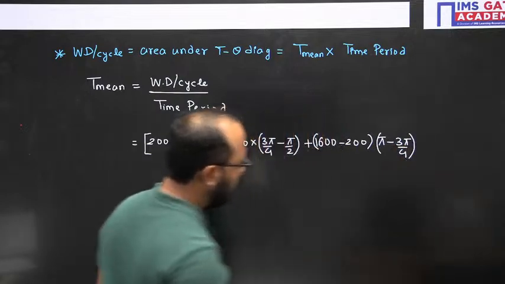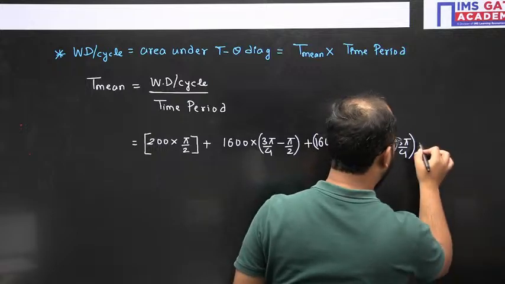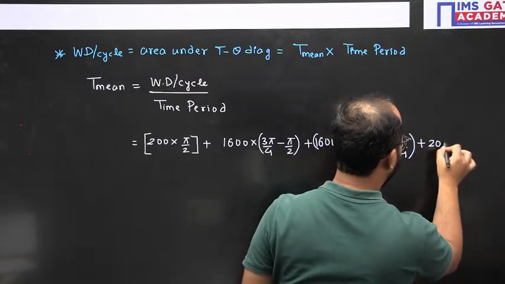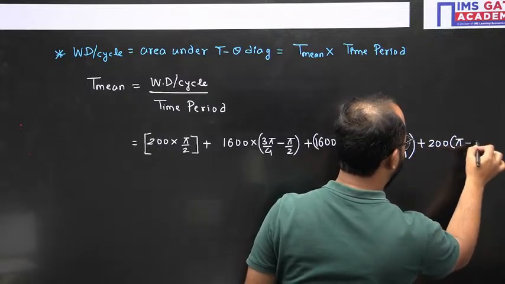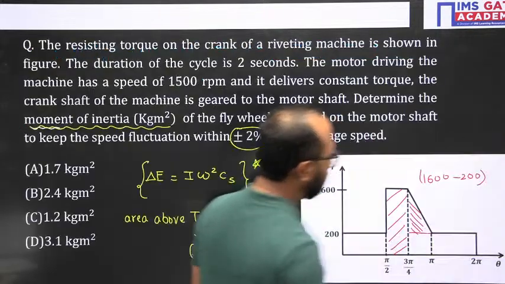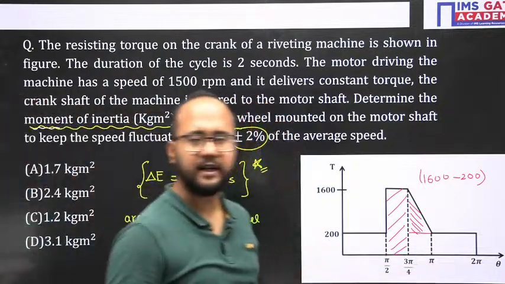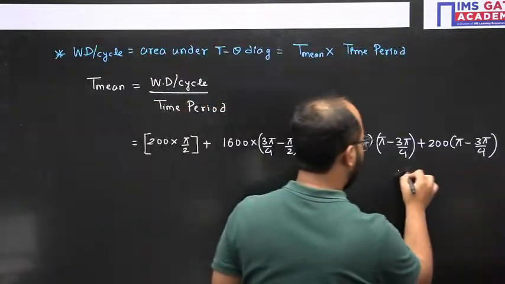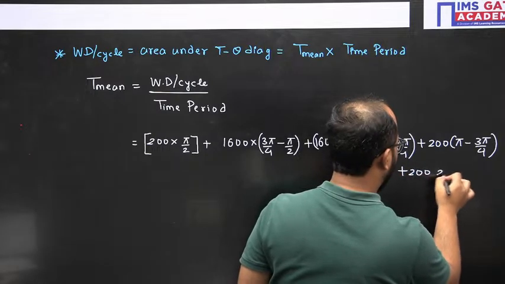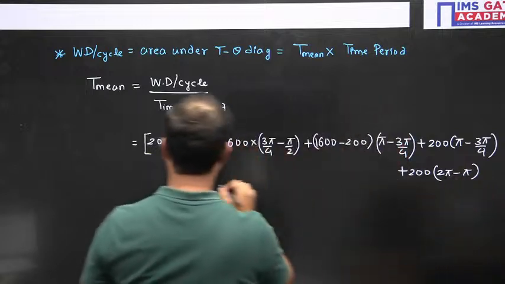Then we have a small rectangle here, 200 multiplied by pi minus 3 pi by 4. Finally the last triangle, 200 multiplied by 2 pi minus pi. From this we will get an answer.